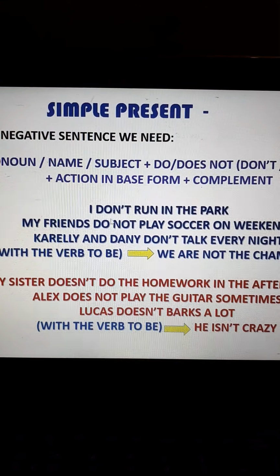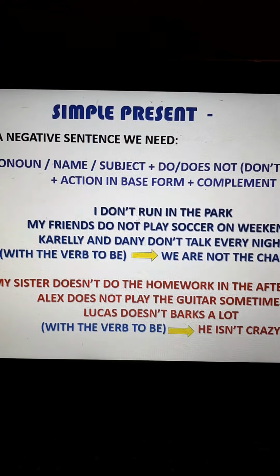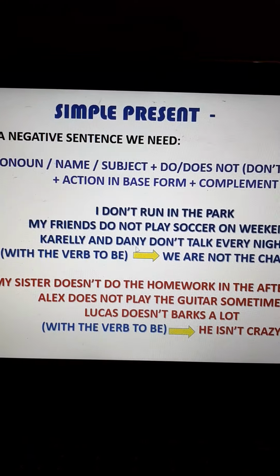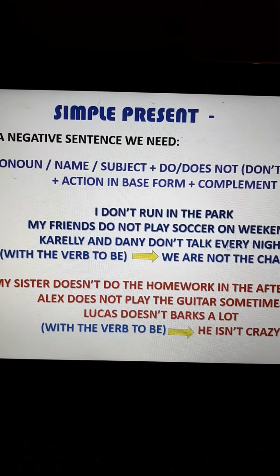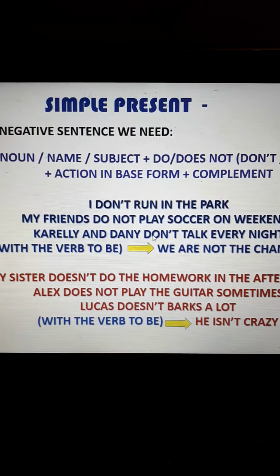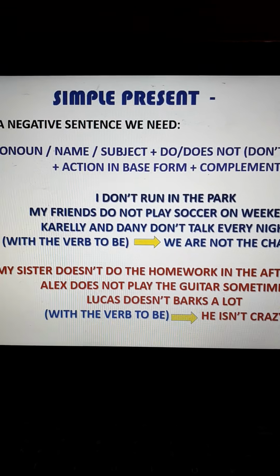For example, I don't run in the park. Or I do not run in the park. It's the same. My friends do not play soccer on weekends. Kareli and Danny don't or do not talk every night, okay? But remember that the verb to be has its own form, okay? For the verb to be: we are not the champions.